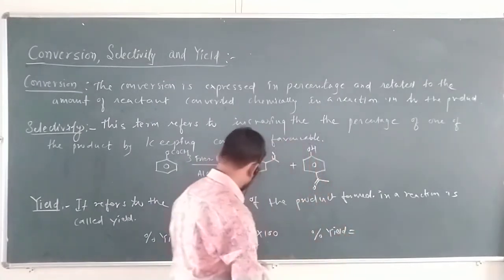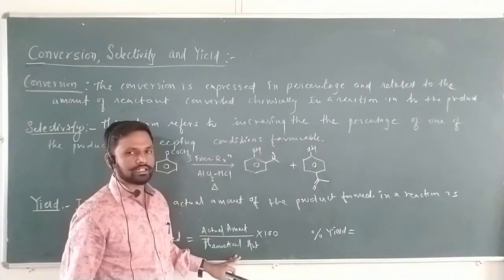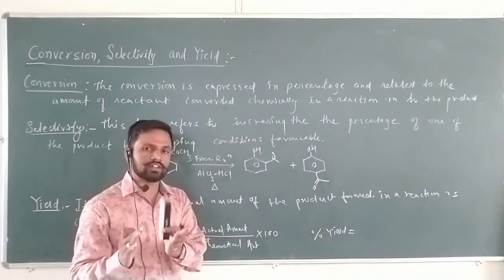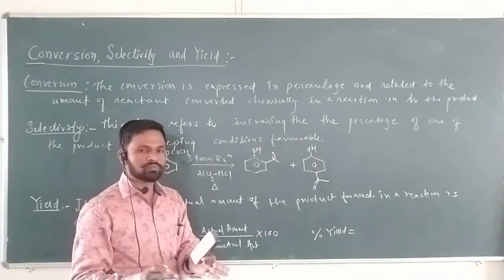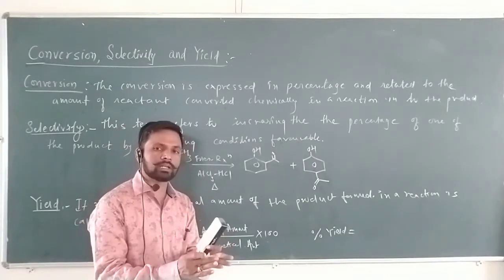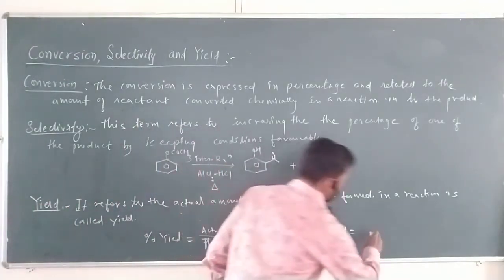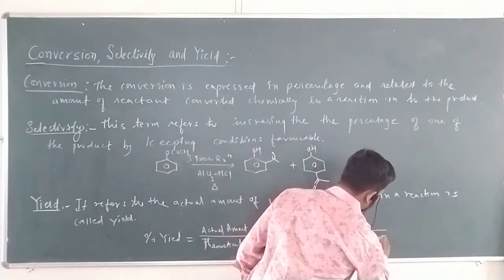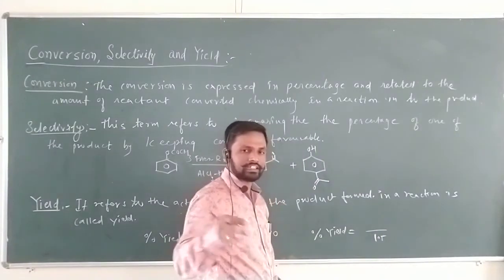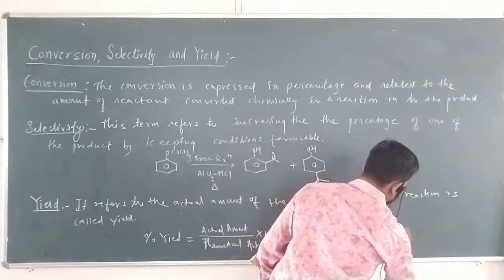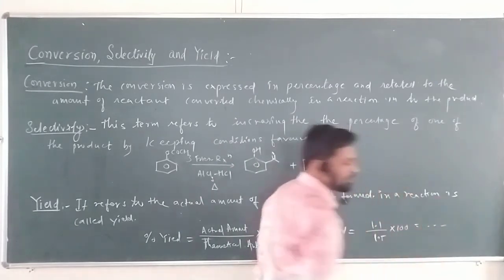So see, what is the theoretical yield? Theoretical amount: here the expected, the reactant is converted to the product, there is a theoretical value expected. For example, if 1.2 gram reactant is taken, expected to give a product of 1.5 gram. So this 1.5 gram is what is expected. Now how much product is formed? Let us consider 1.1 gram is formed. So multiply it by 100. Then what you will get is the percentage yield.